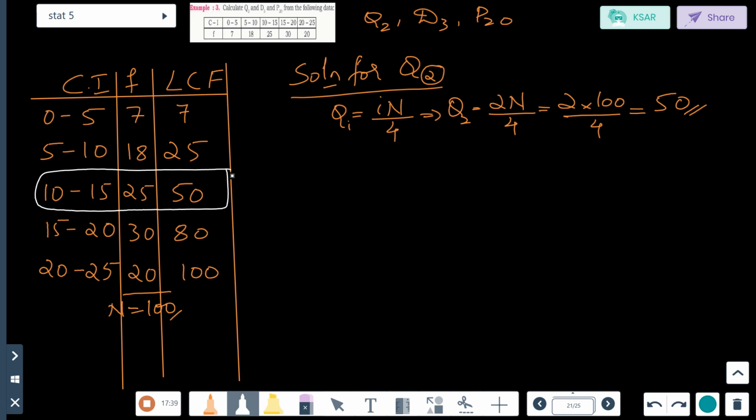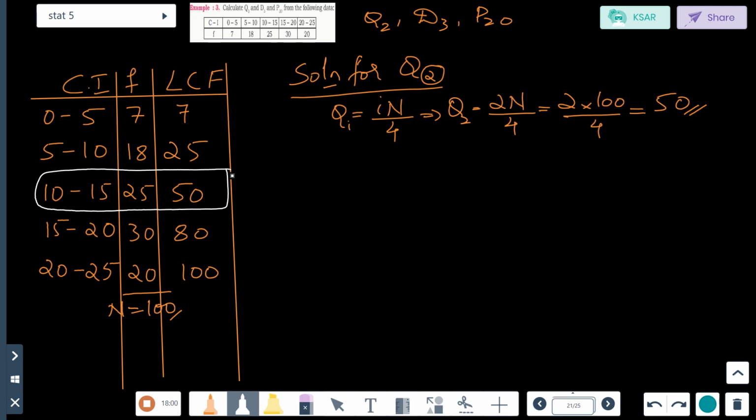If they would have asked P50, then for that P50 also, what I have rounded off in white color will be the same median class. Why? Because Q2 is equal to P50. Remember? Now let us go one by one.